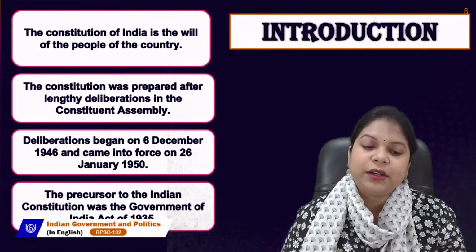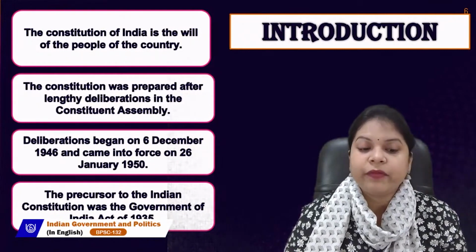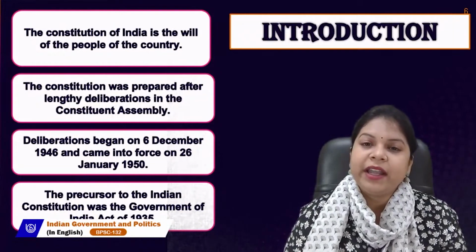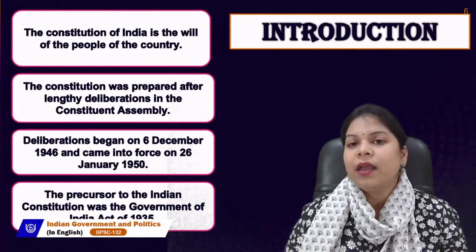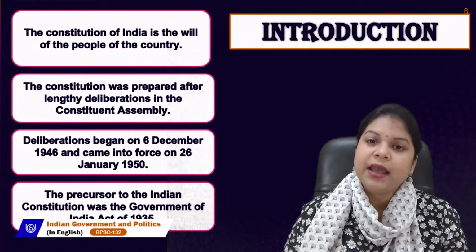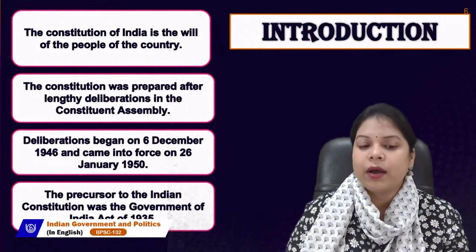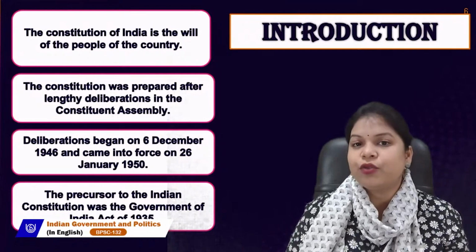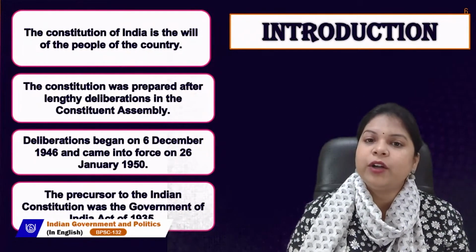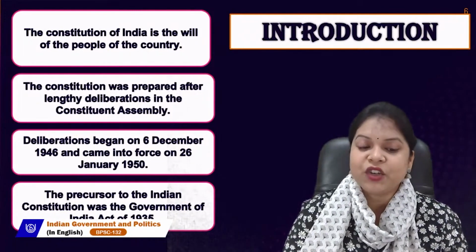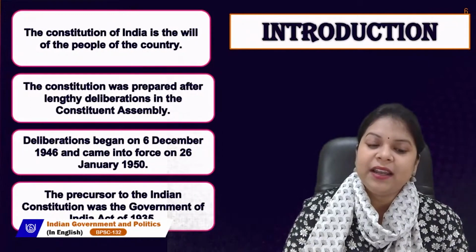The precursor to the Indian Constitution was the Government of India Act 1935. Why do we read about the Government of India Act 1935, which came during the British period? We consider it important because this act is a kind of precursor of our Indian Constitution. Whatever we see today in our Constitution was already told in that act. That is why there is very much essentiality in the Government of India Act 1935.